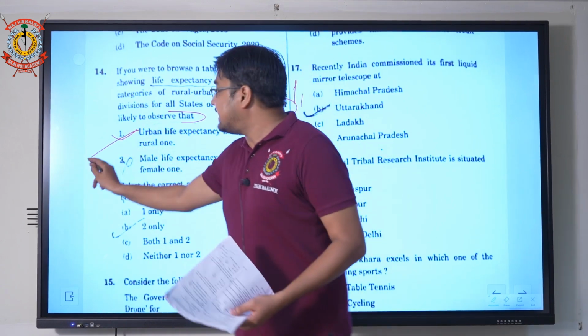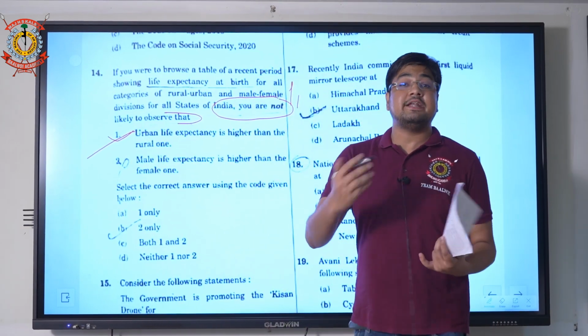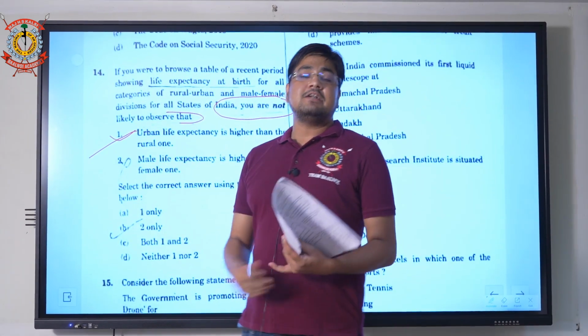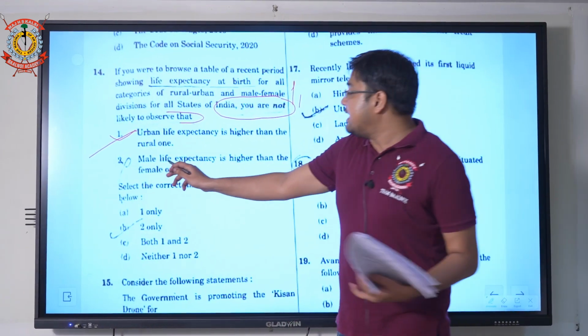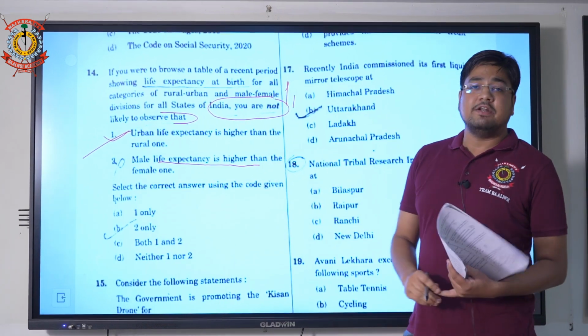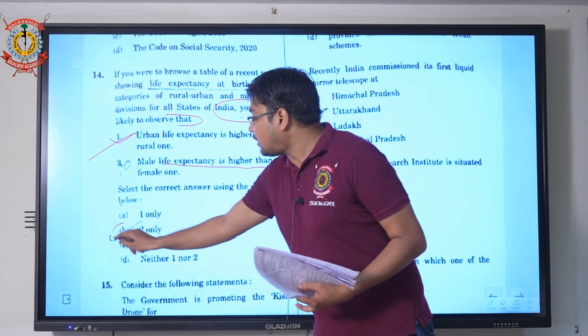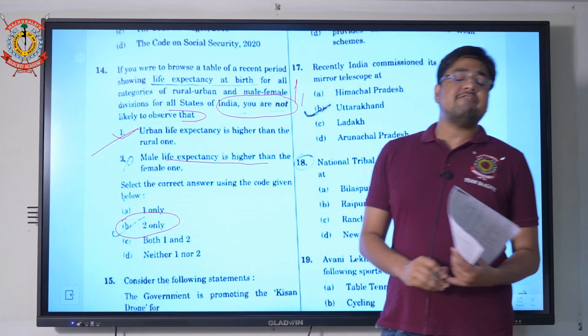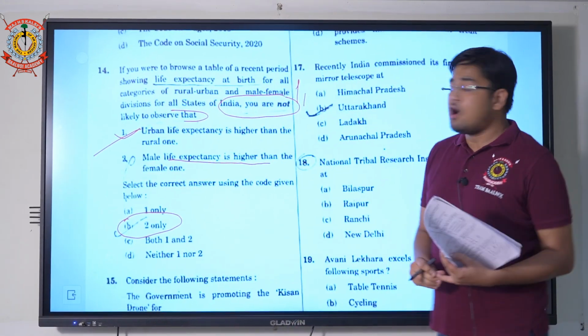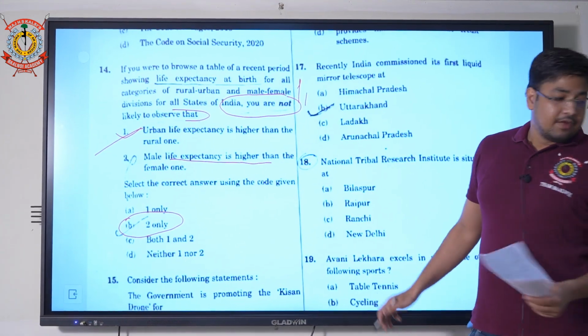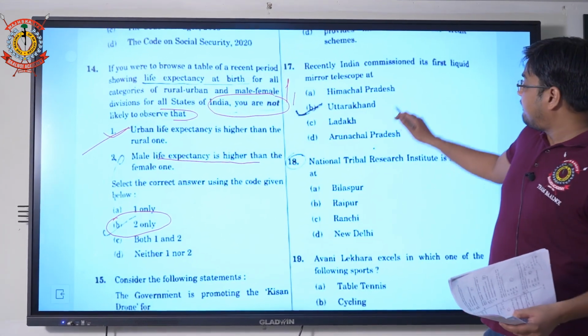Why is that statement correct? Because of better health facilities, better infrastructure and better hospital facilities in the urban areas. Second, they said male life expectancy is higher than female. No, this statement is wrong. The correct option is B, because female life expectancy is higher compared to the male one. So the answer is B.